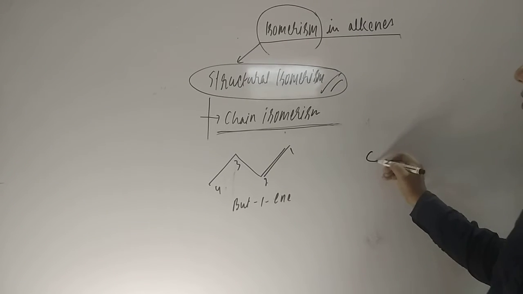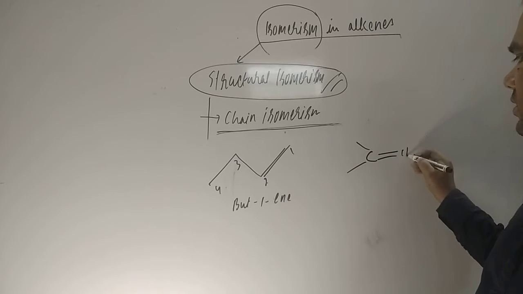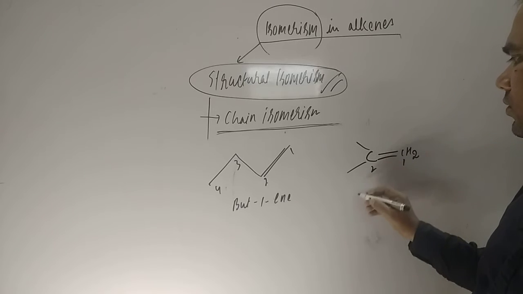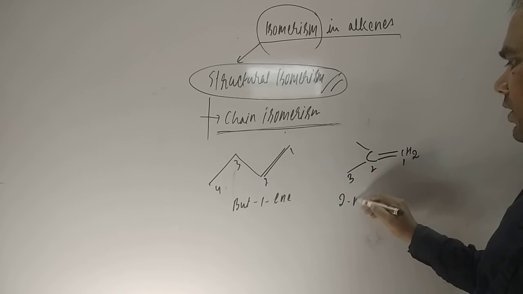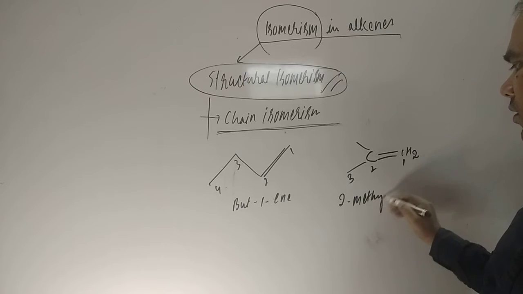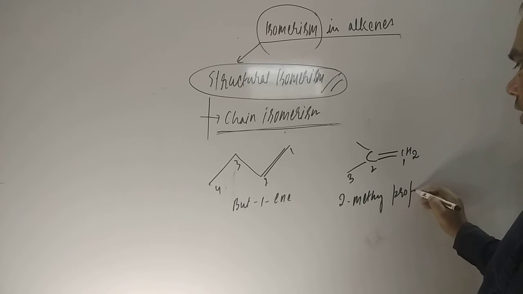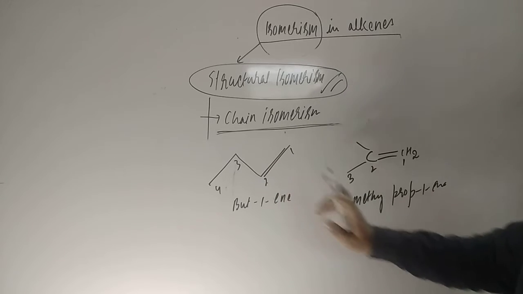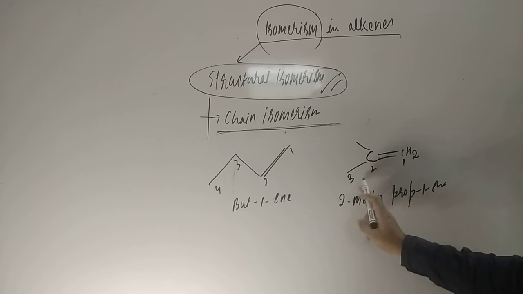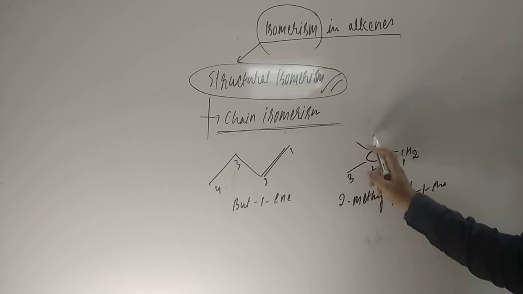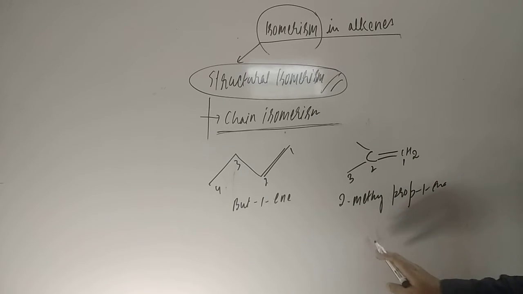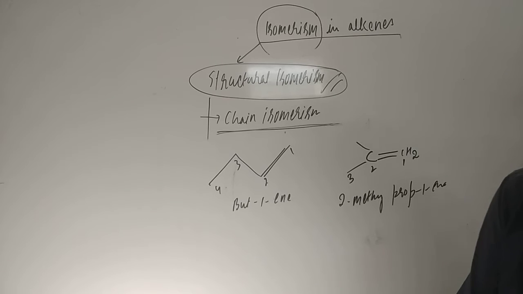This compound can also be written with a double bond CH2, so here you can say 1 2 3, so 2-methylprop-1-ene. You see here 4 carbons are there; in the other one, 3 carbons are there. So branching has taken place, students. So this is chain isomerism.